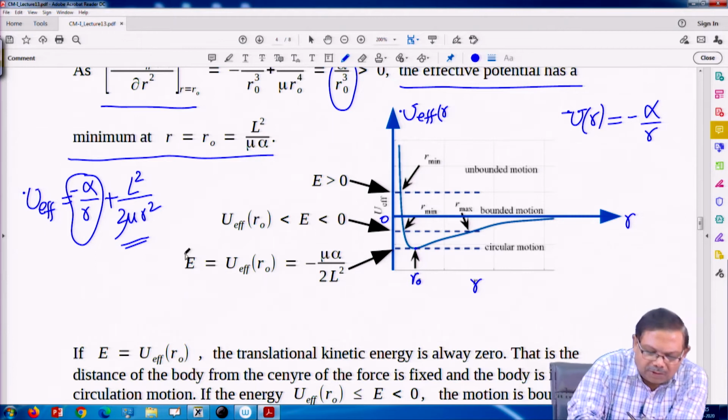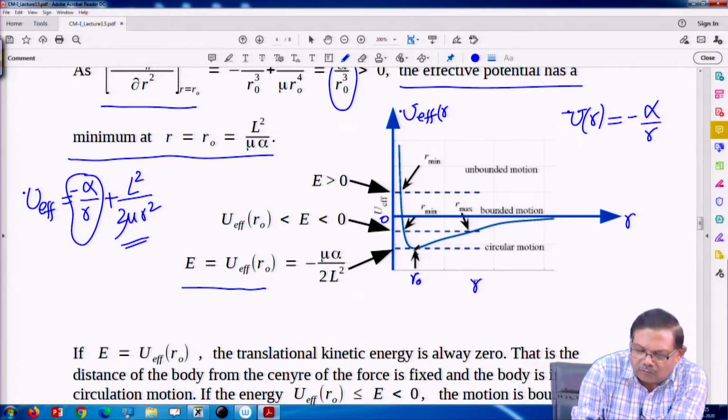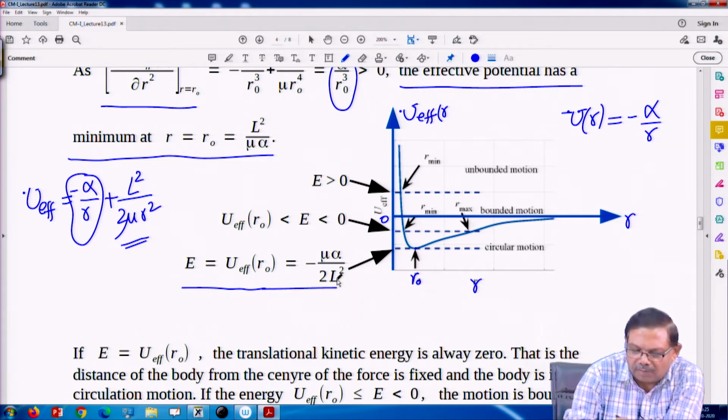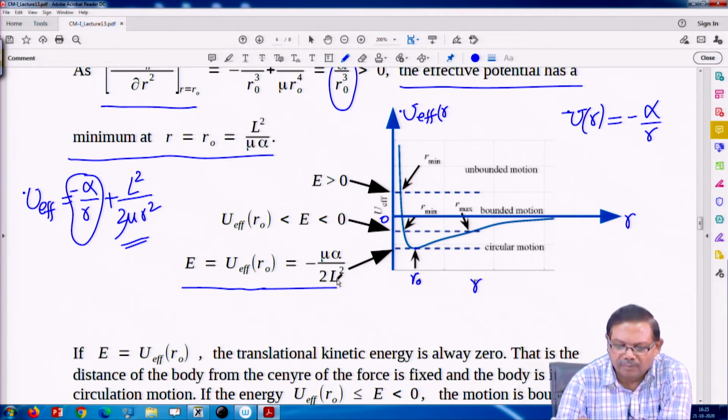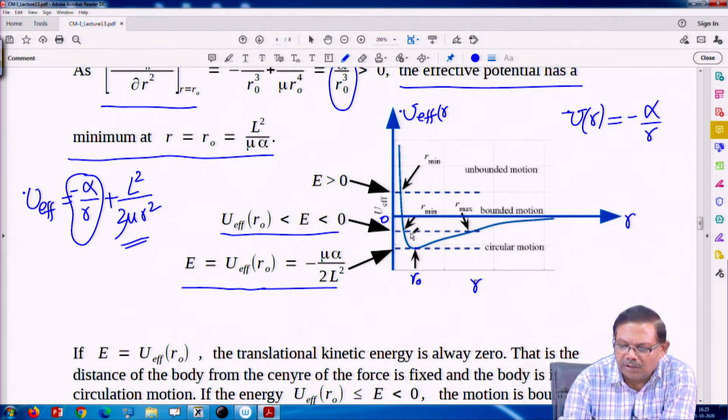So here the energy is u effective at r 0, which is mu alpha square by 2 L square. If the energy is more than this minimum, but still a negative value, not a positive one, like this case, then energy is somewhere here.